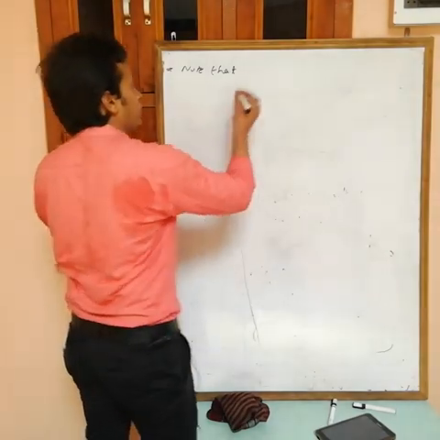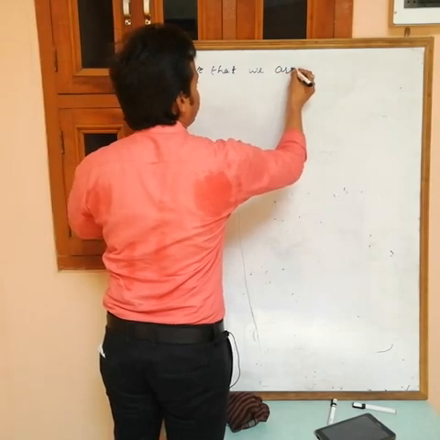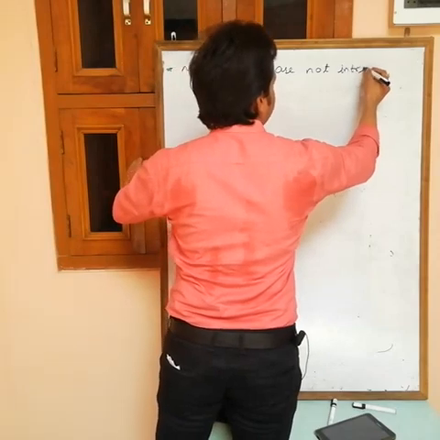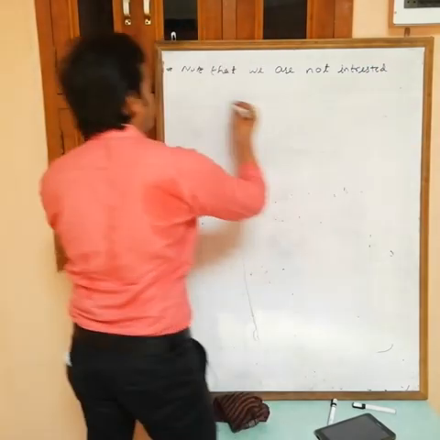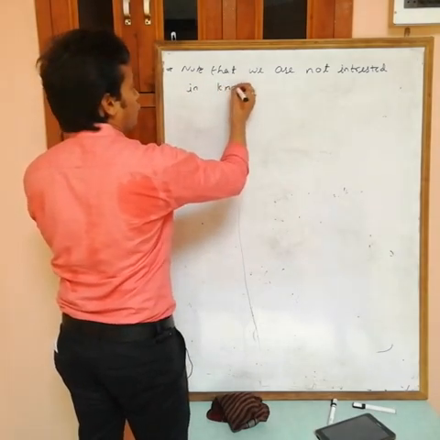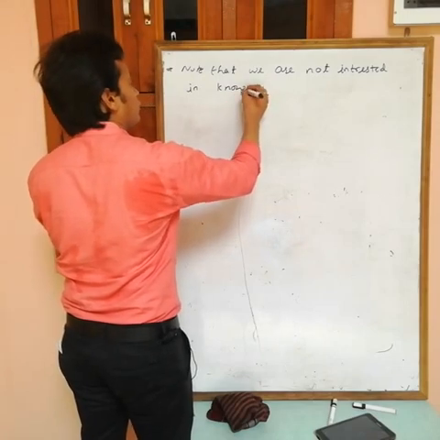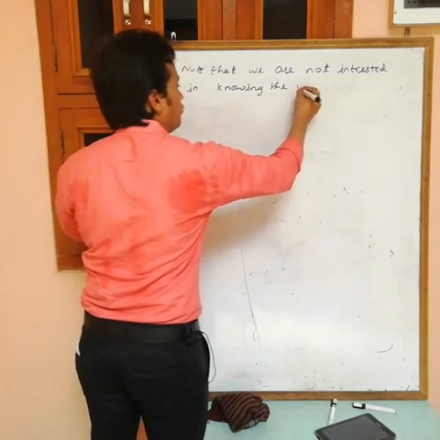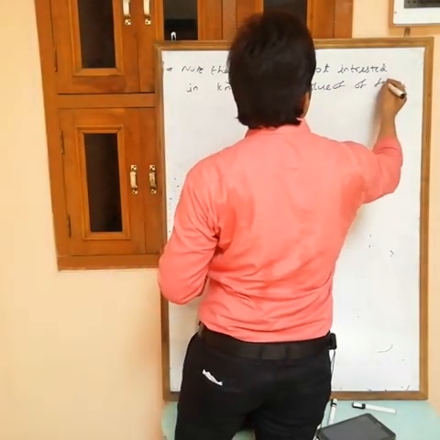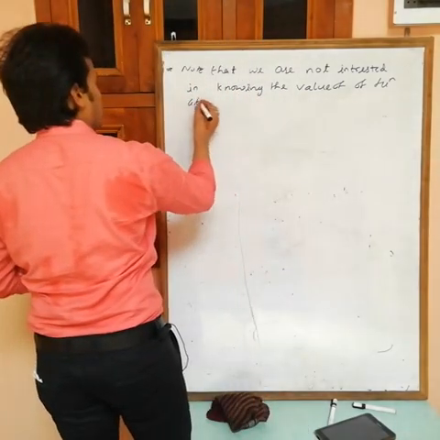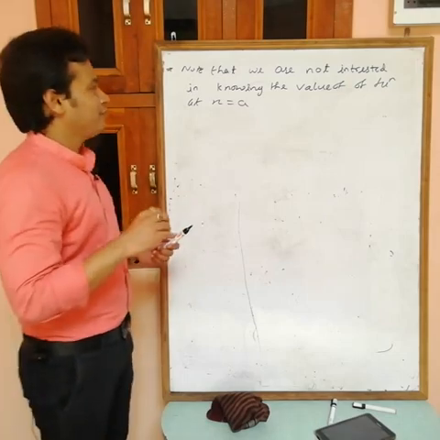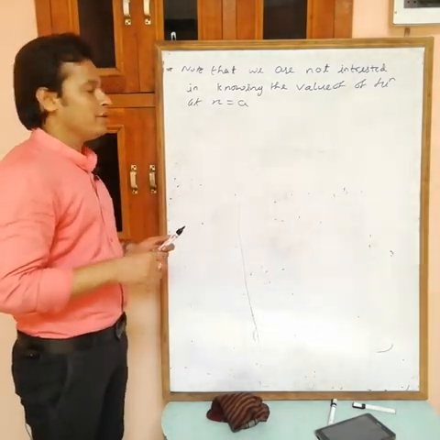Note that we are not interested in knowing the value of the function at x equals a.